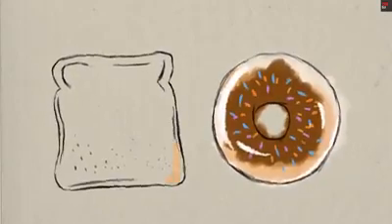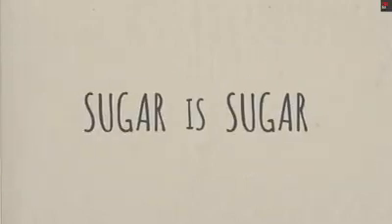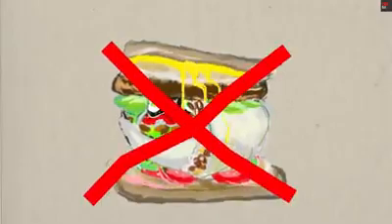Whether your food tastes sweet or not, sugar is sugar, and too many carbs can be a problem. So maybe you'll want to take a pass on that pasta, sushi roll, pita burrito, donut burger sandwich.